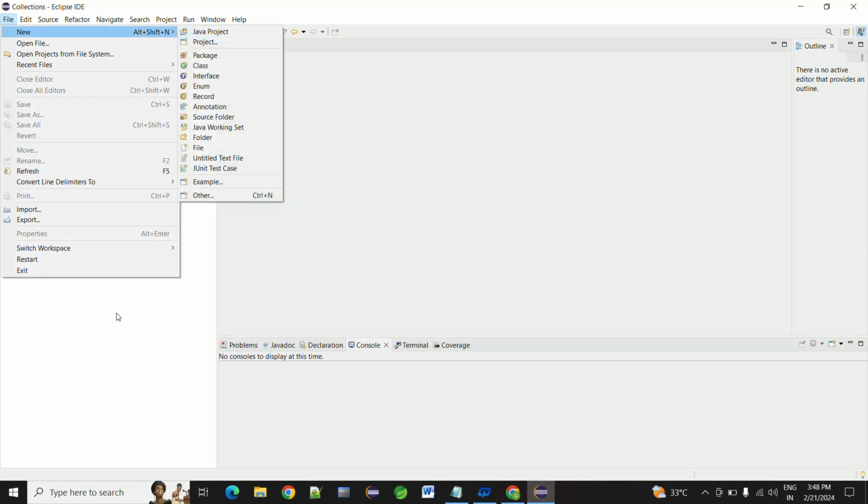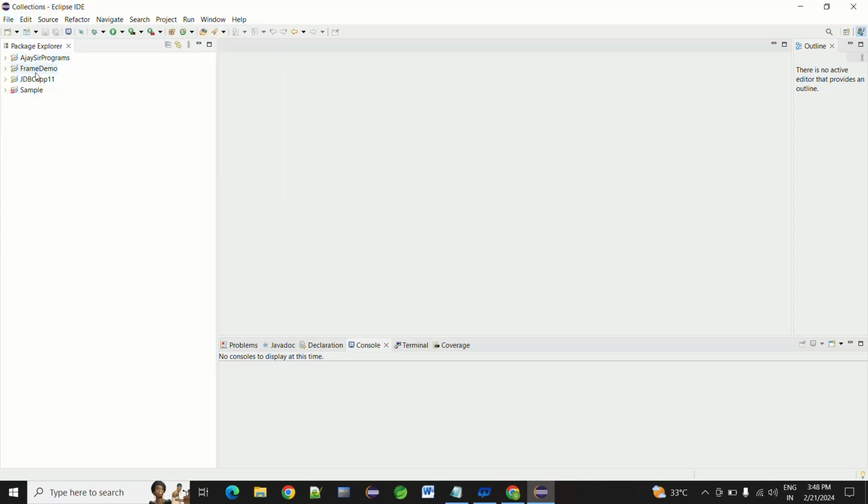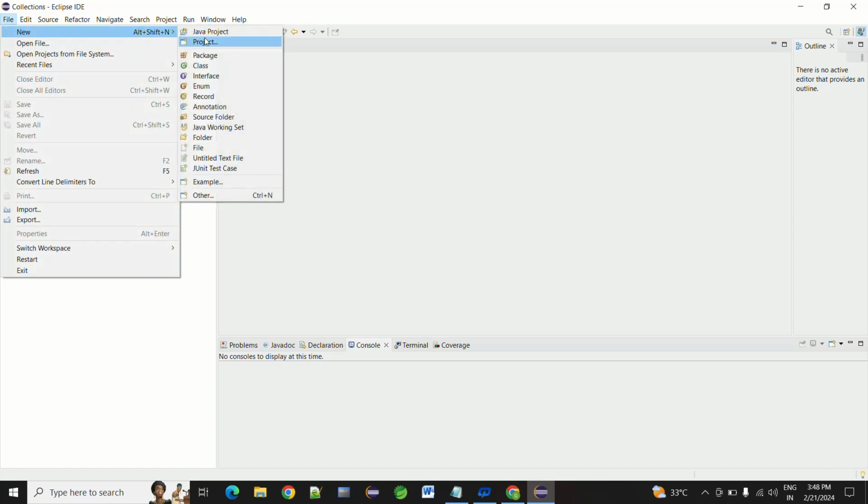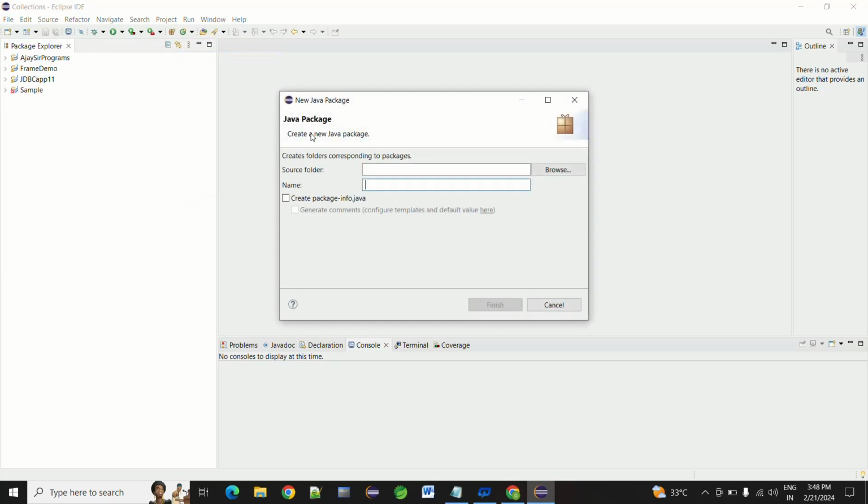I already have packages here, 1, 2, 3, 4, 5 packages, but I want to create the programs in a new package. So I click on file, new, then come to package. In package I am taking the name com.gmb.java.